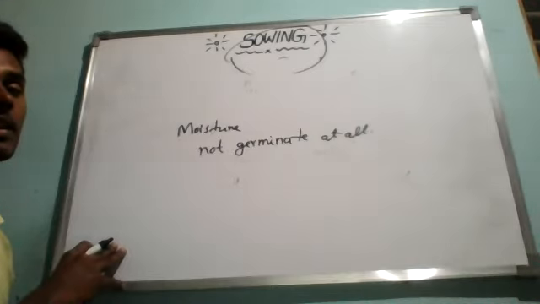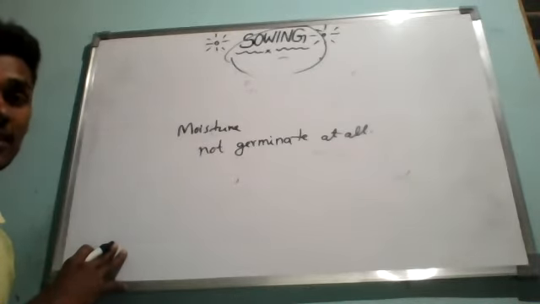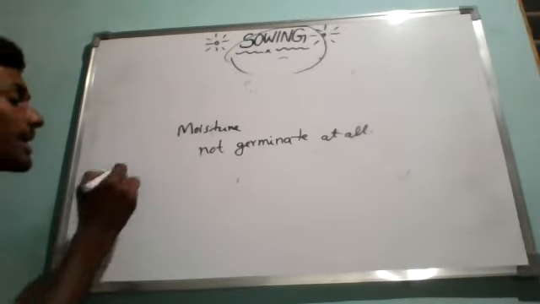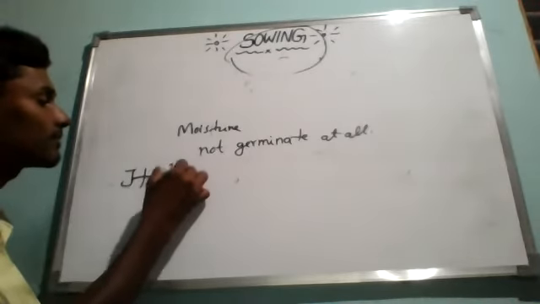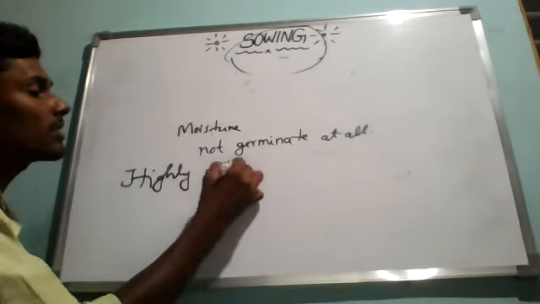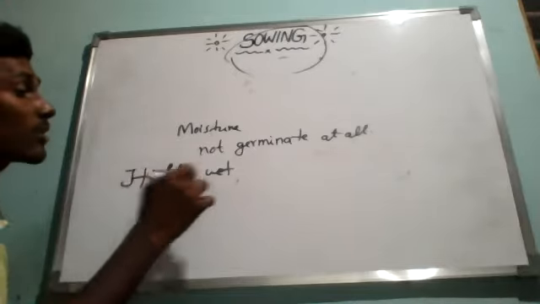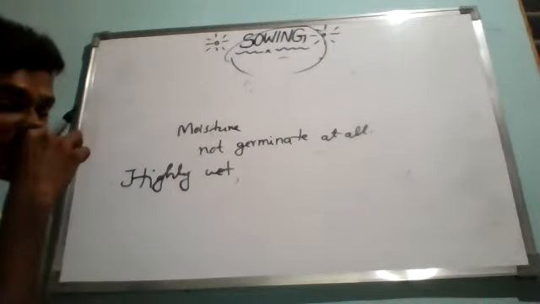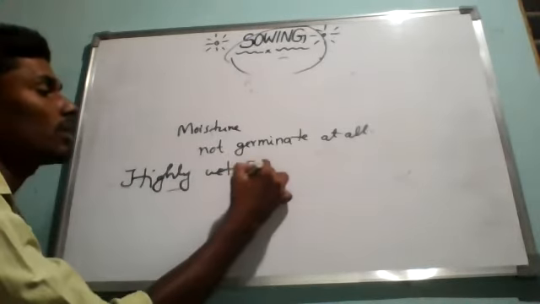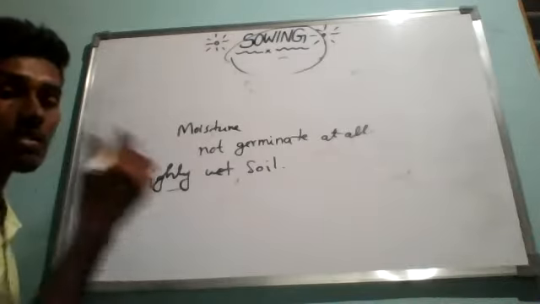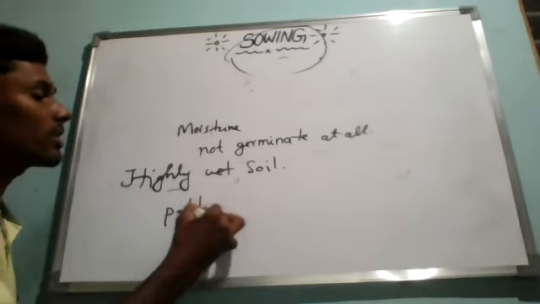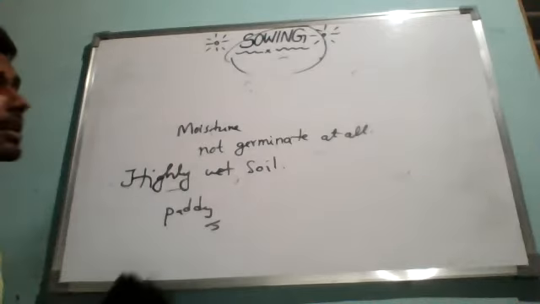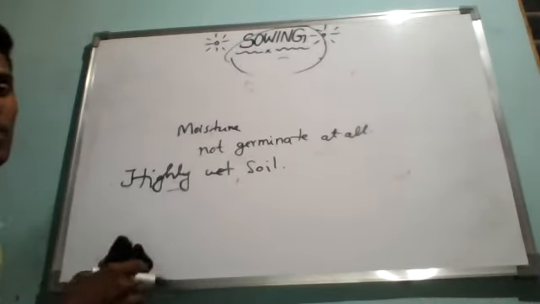Like that, the next precaution is the seeds should not be sown in a highly wet soil. It should not be highly dry or highly wet soil. A few crops require a large amount of water, but most of the seeds cannot grow in highly wet soil. Suppose if we take paddy, paddy always requires a large amount of water. I'm not discussing paddy fields like that, I'm discussing most of the crops.